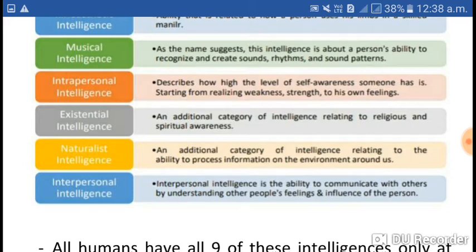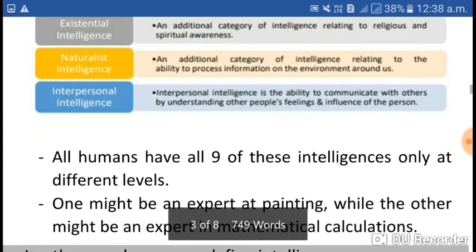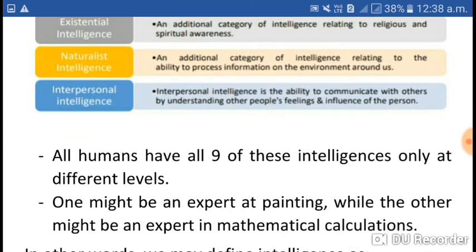That is interpersonal intelligence. So, these are the different forms of intelligence, and all humans have all nine of these intelligences, but at different levels.